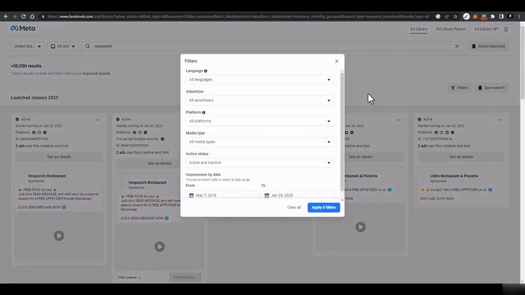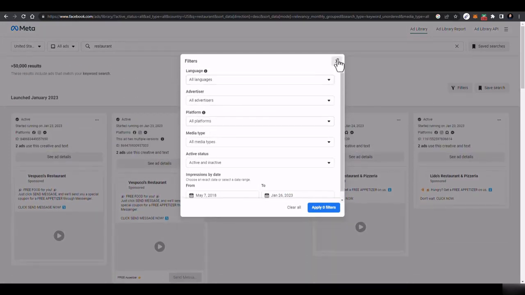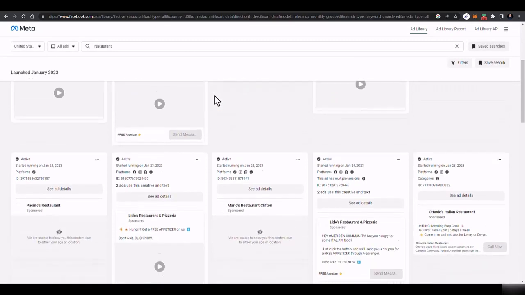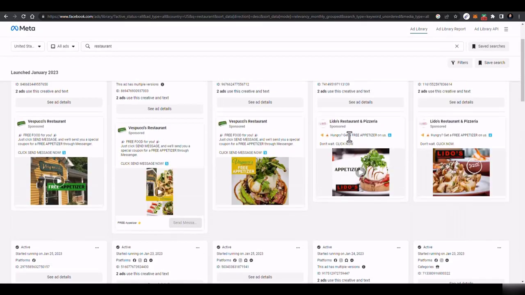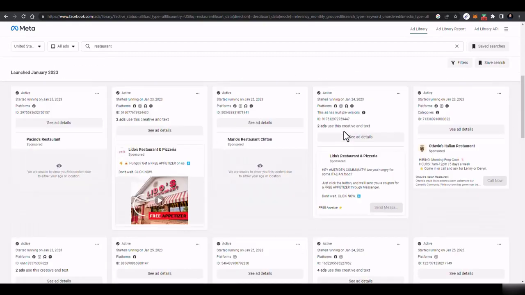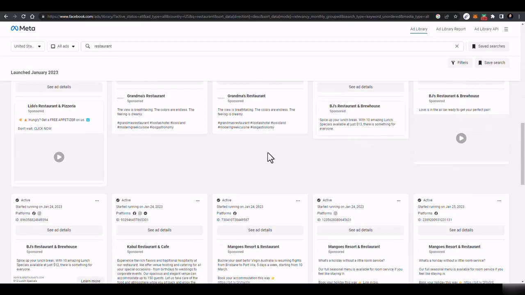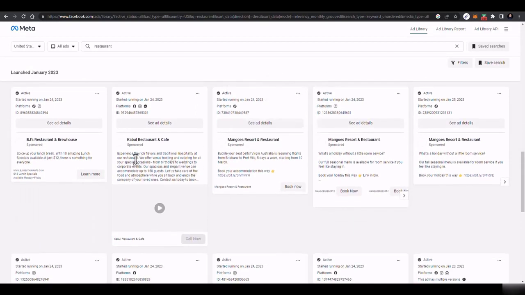And then here you will see some of the filters. If you want to apply these filters, you can apply them as well. Now here you have multiple ads. This ad, this ad, this ad, these ads have amazing copies, so we don't have to mess up with them. But what you have to do is just try copies like this one. This copy is sick. I don't like it.